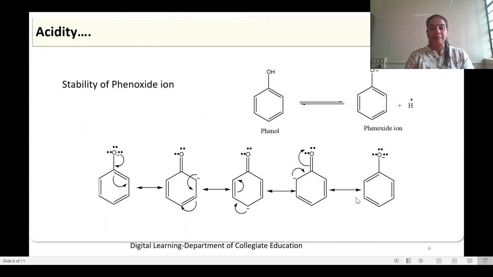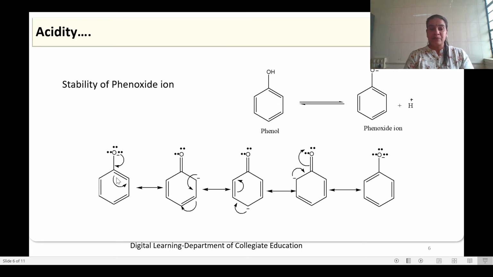Whereas when we see the resonating structures of the phenoxide ion, which results from the deprotonation of the phenol molecule, those resonating structures are more stabilized as there is only one negative charge. There is no positive and negative charge, only a negative charge on all the resonating structures.